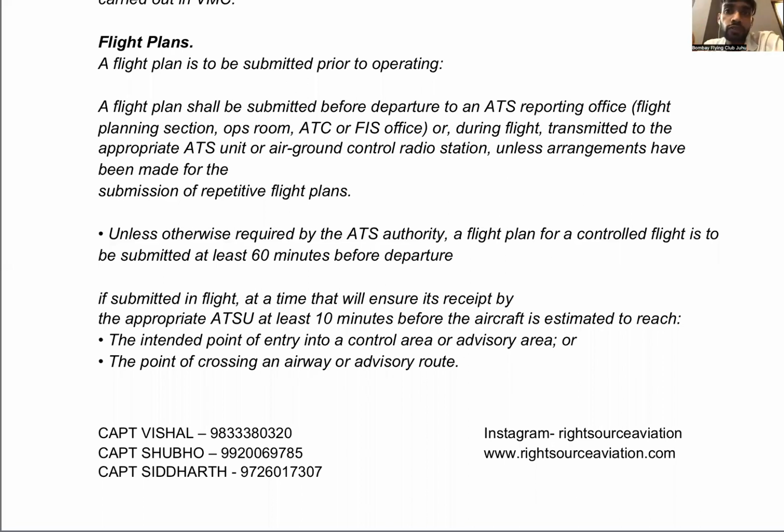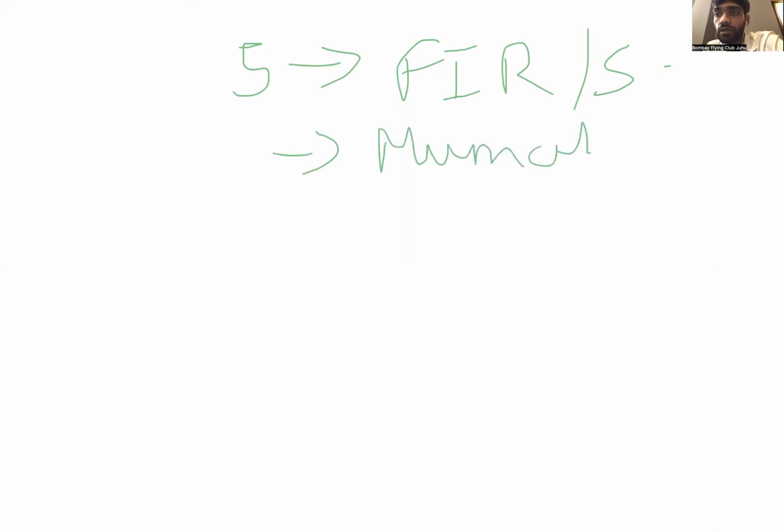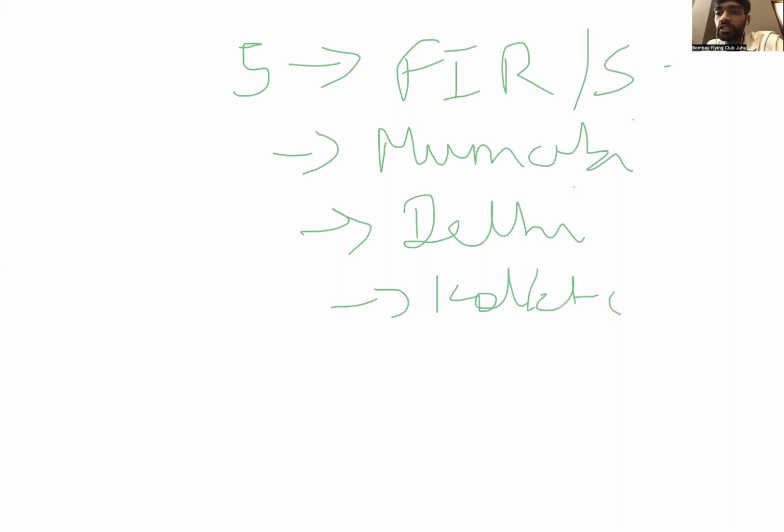There are 5 FIRs, flight information regions, and centers, in India: Mumbai, Delhi, Kolkata, and in the south Chennai, and one is Guwahati.